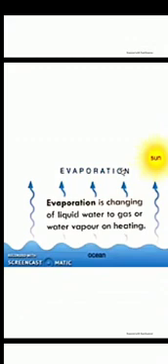What is evaporation? Students, evaporation is changing of liquid water, which we drink, to gas or water vapor on heating. For example, I am showing you an example here.